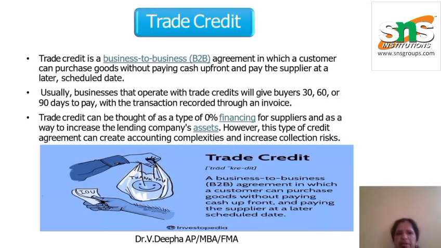Trade credit. Trade credit is a business-to-business agreement. The customer can purchase goods without paying cash upfront and pay the supplier later. So first they purchase the goods, and the payment is made later. So it is B2B business. Usually a business that operates trade credit will give the buyer 30, 60 or 90 days to pay.